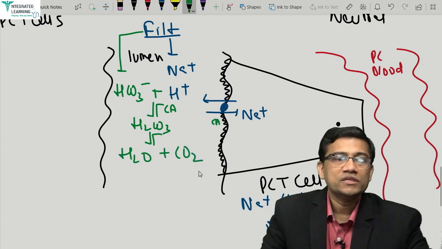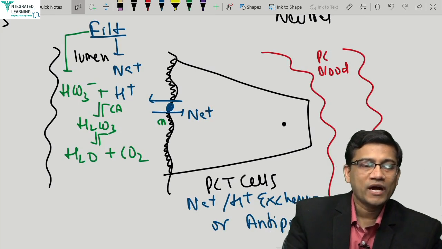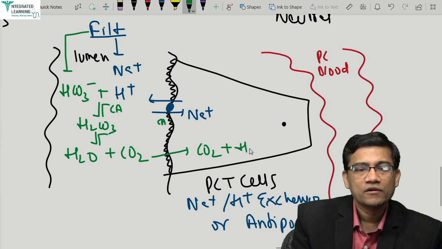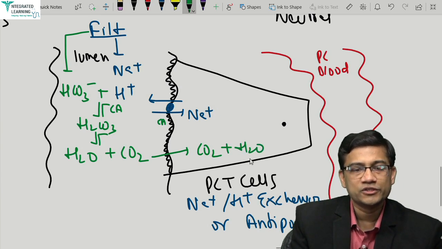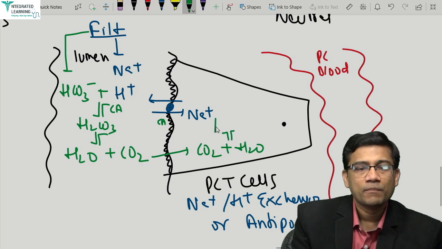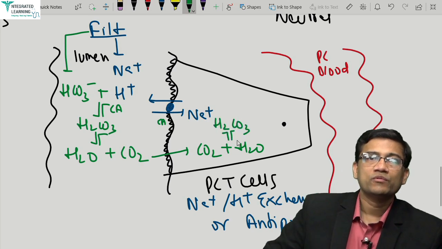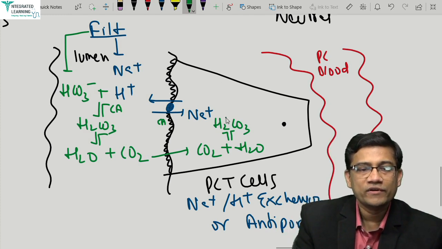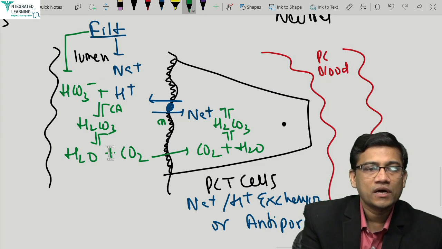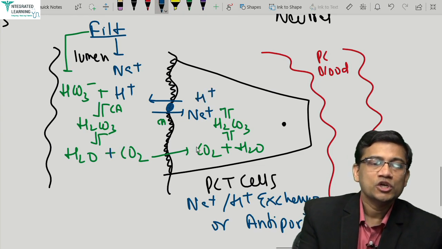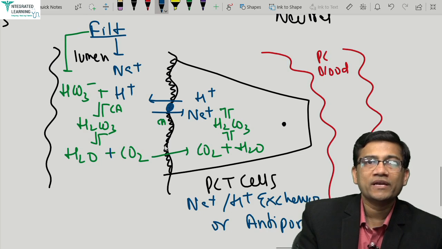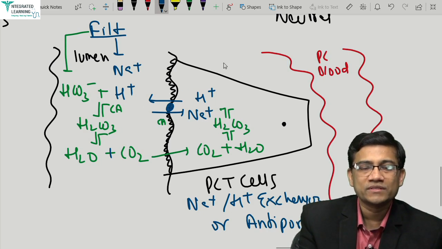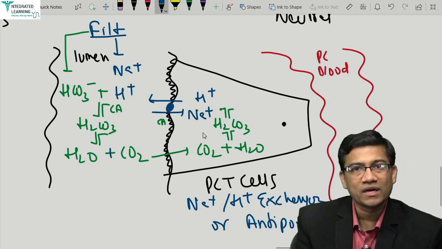Okay, now this CO2 cannot remain in the urine, so that's why it re-enters the cell, where it can react with H2O and make what substance? H2CO3 again. So it enters the cell and re-synthesizes the H2CO3, which then breaks to make what? The H plus ion, which is then secreted. So I hope you are able to understand. So what is the mechanism? The H plus that is produced is now being secreted. Some H plus can come from the cells also, and the bulk is produced by the carbon dioxide here.